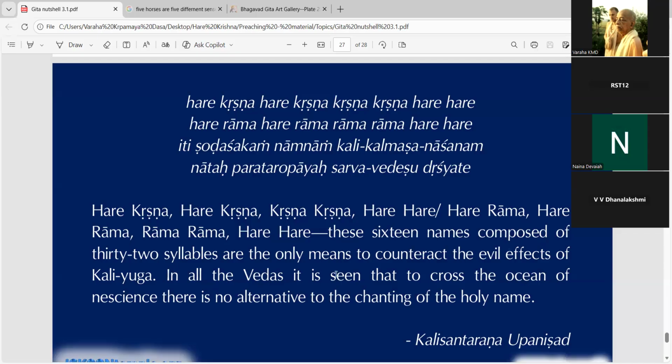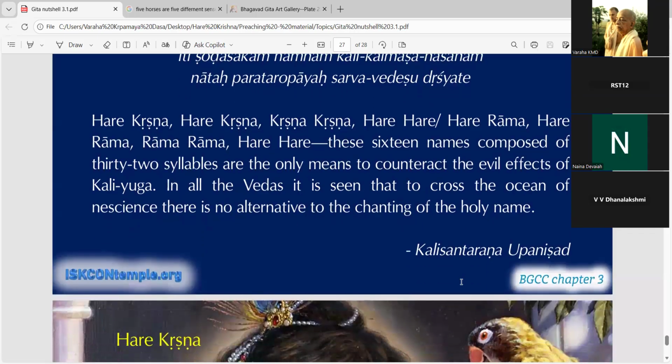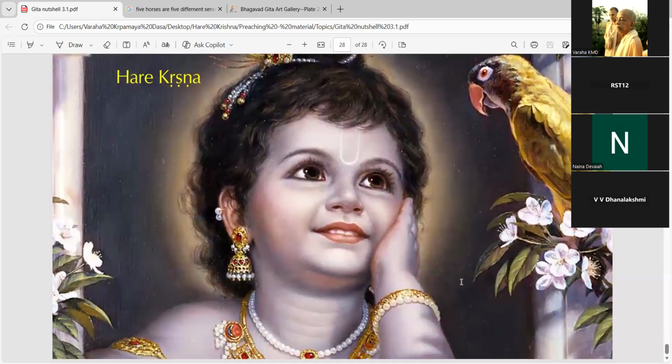In all the Vedas, it is seen that to cross the ocean of nescience, there is no alternative to chanting the holy name. Very wonderful thing. Free of cost, not difficult to pronounce, very simple. Hare Krishna, Krishna Krishna, Hare Hare, Hare Rama, Rama Rama, Hare Hare. A very easy process. All right, so we have come to the end with this wonderful picture of Krishna.